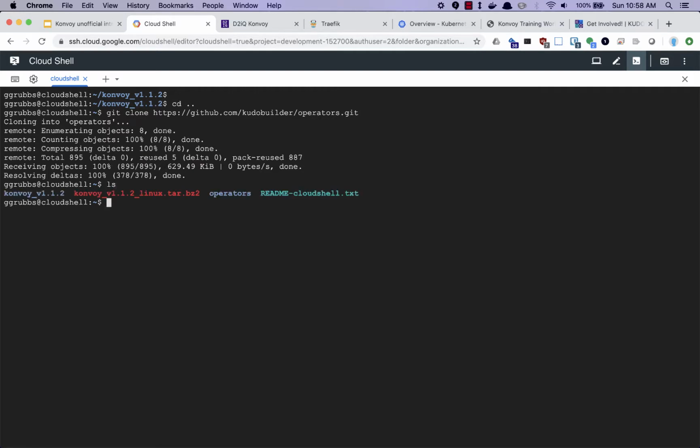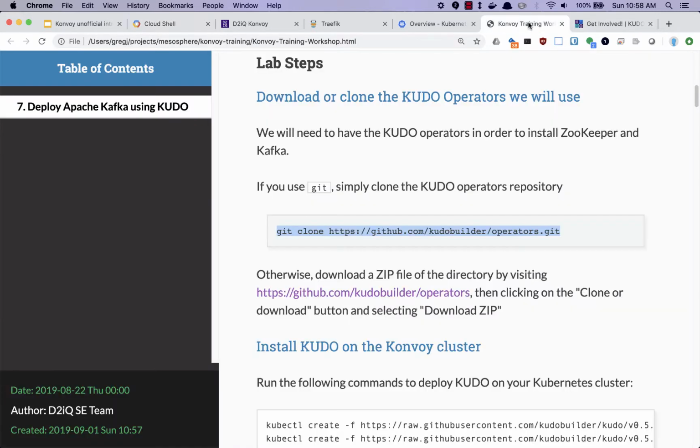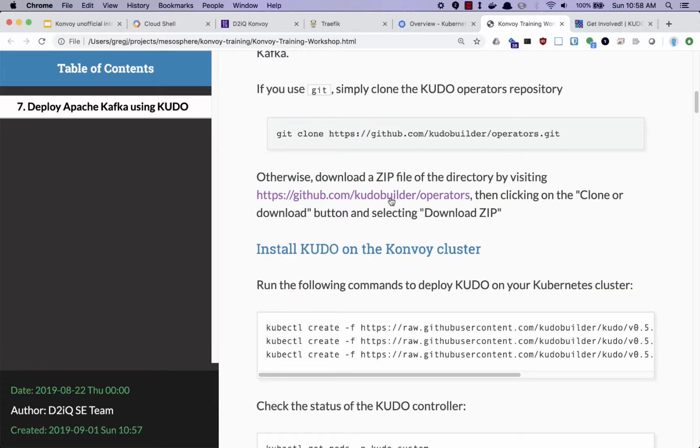All right, so we now have an operators directory with various things for our different software. That includes Kafka and ZooKeeper, which is what we will be using in the workshop. And if they don't use Git, then they can go to that very same GitHub repo and just download the zip file.